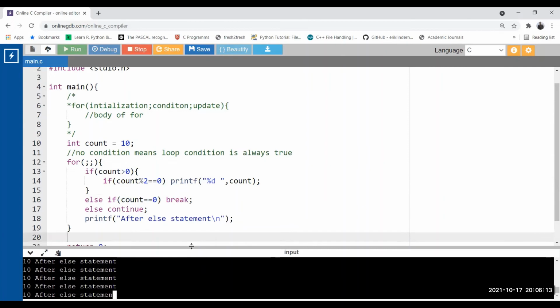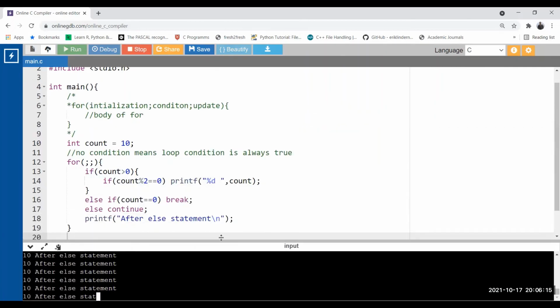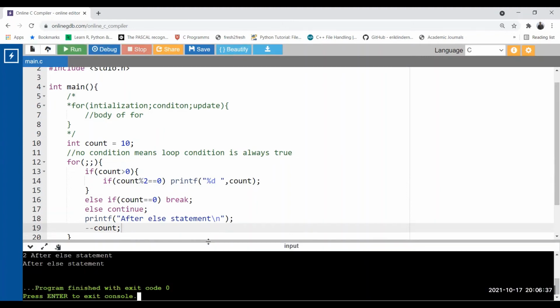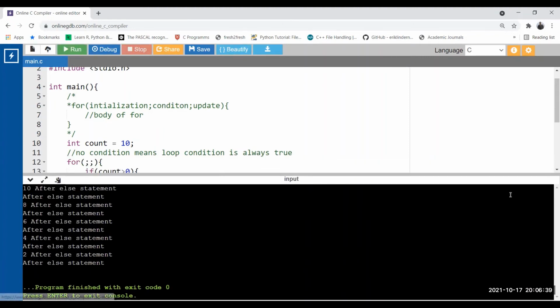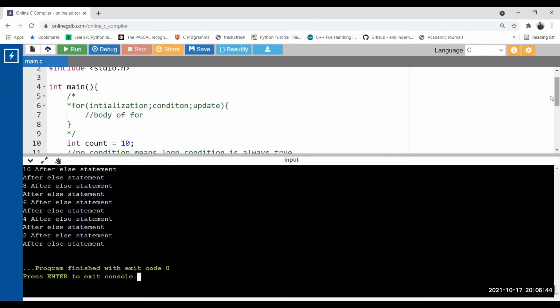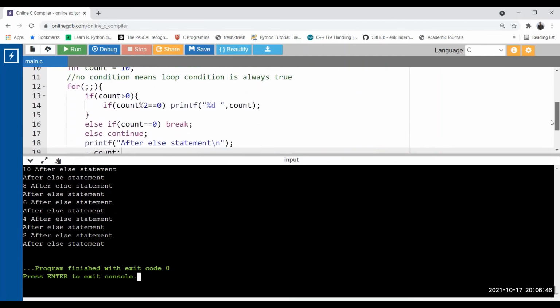It is printing. Why is it printing? Updation is missing. See, there is no updation. Stop this code. The updation needs to be placed, so I'm placing the updation here: count minus minus, or count equal to count minus 1, whatever. Run. Okay, now let us understand this particular output. So here is the code. Let us discuss.